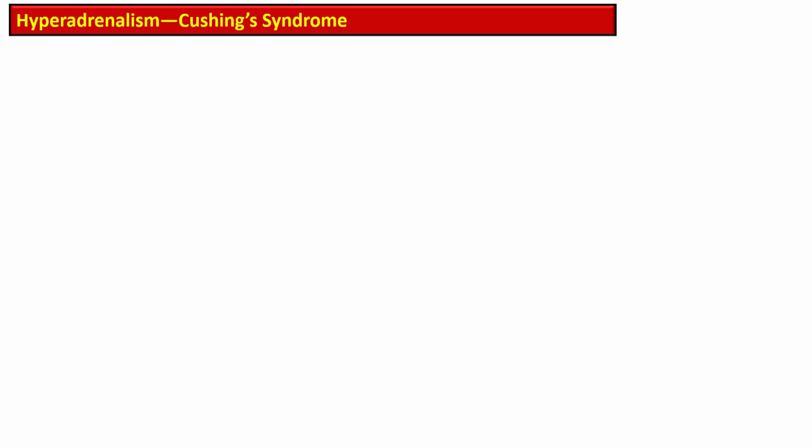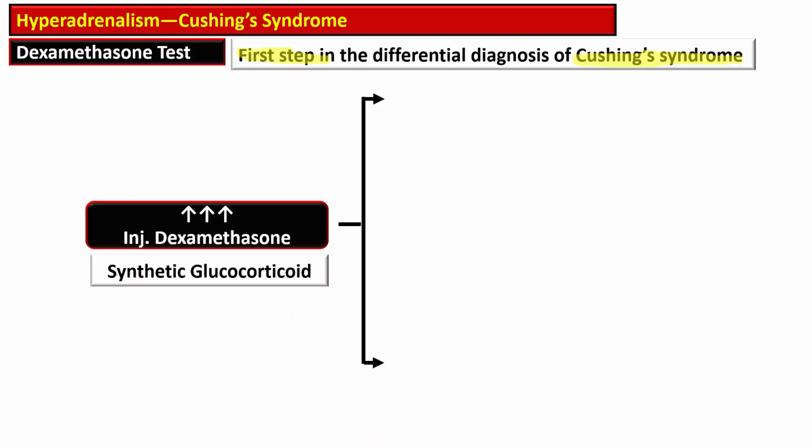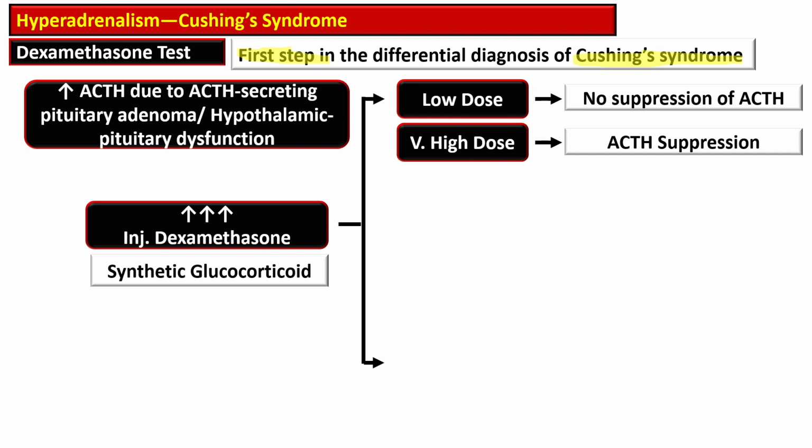Dexamethasone suppression test is the first step in the differential diagnosis of Cushing syndrome. Dexamethasone is a potent synthetic glucocorticoid that mimics cortisol's negative feedback on the hypothalamic pituitary adrenal axis. Normally, dexamethasone suppresses ACTH release and decreases cortisol production.